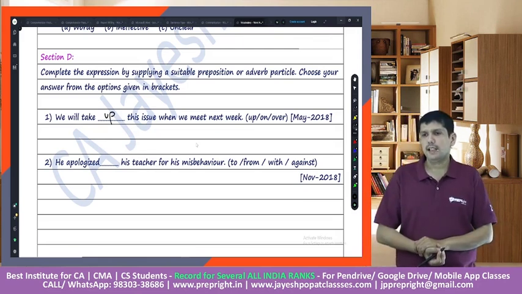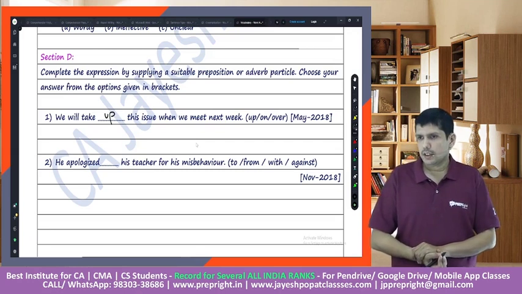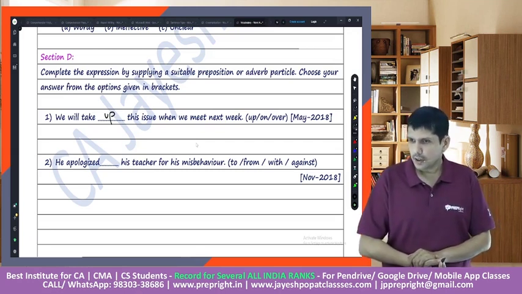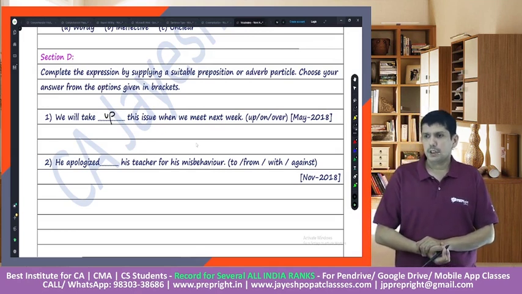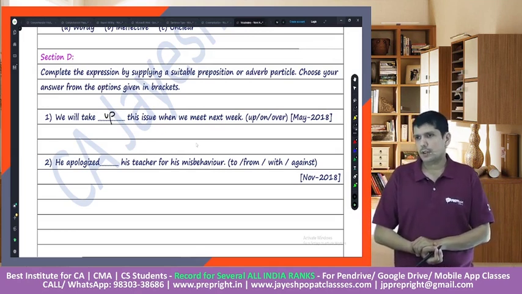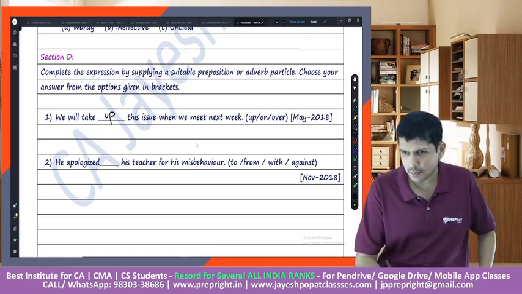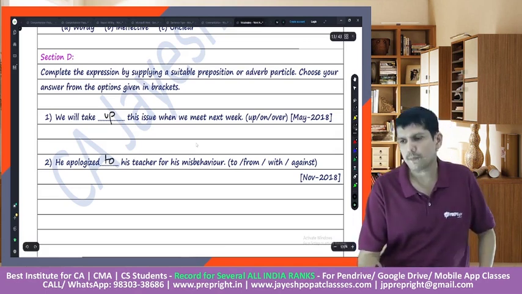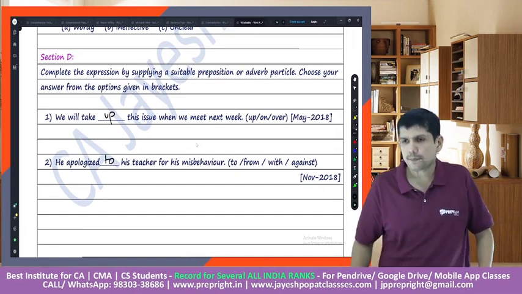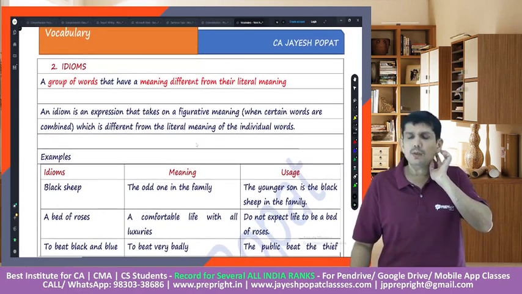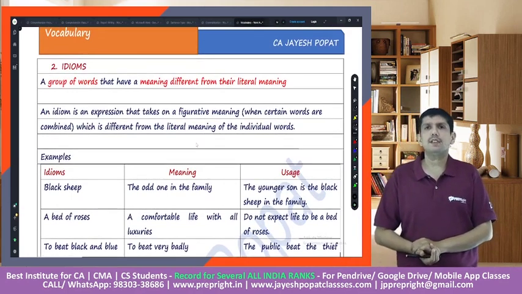He apologized his teacher for his misbehavior. He apologized to his teacher, from his teacher, with his teacher, against his teacher. Again, this is very easy. He apologized to his teacher for his misbehavior. Then we'll move on to the next part in this topic, which is idioms.